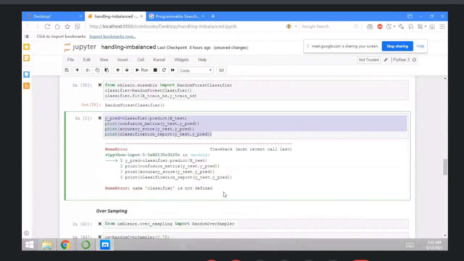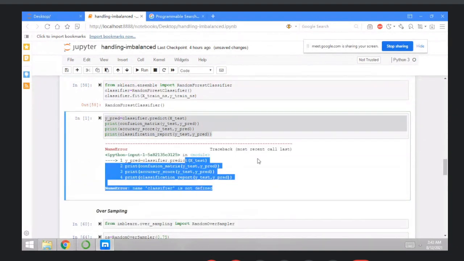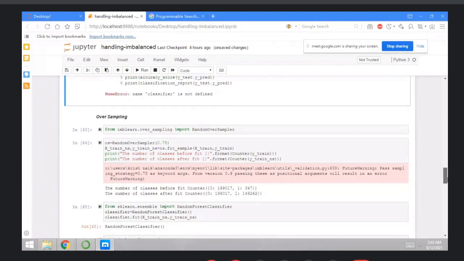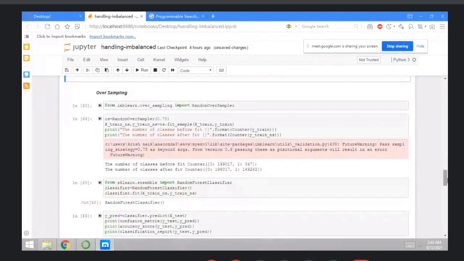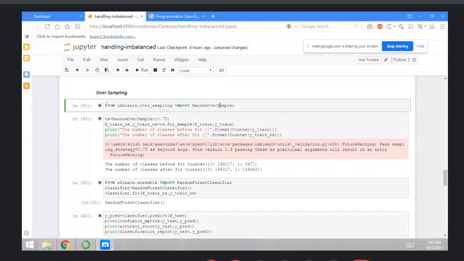Okay, so it's all about the undersampling. Now the next thing is oversampling. What is oversampling? Oversampling means you just increase the number of samples, right? So just import RandomOverSampler here. Okay, so oversampler equals RandomOverSampler with 0.75. So just increase the value to 0.75, right?